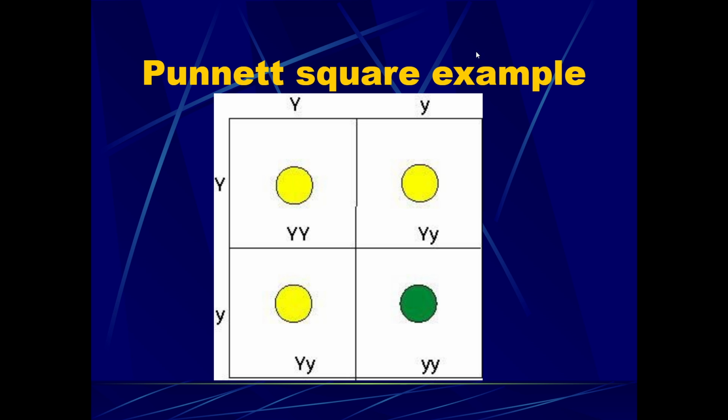Every single time these parents produce offspring, they could produce offspring with the yellow trait or the green trait. They could produce offspring that have dominant traits only, or are homozygous dominant. They could produce offspring that have the heterozygote genes, or they could produce offspring that are homozygous recessive. So just because parents have offspring of a certain type doesn't mean the next time you do the Punnett square, you remove that option. That option is always available every time they have offspring.